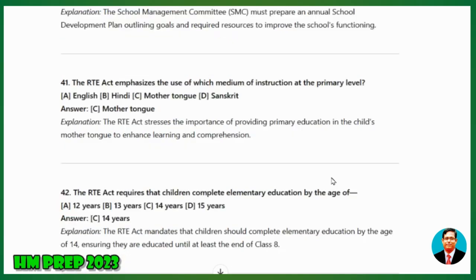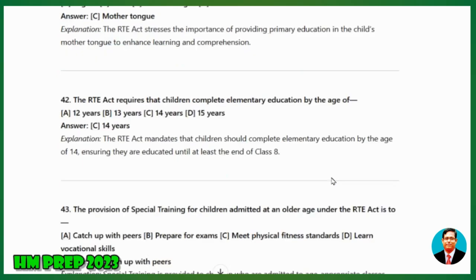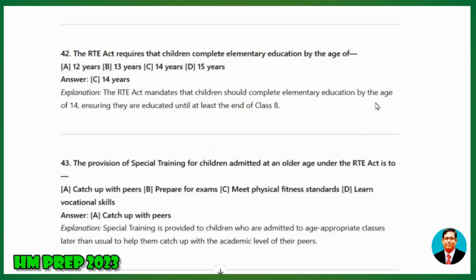42. The RTE Act requires that children complete elementary education by the age of A, 12 years, B, 13 years, C, 14 years, D, 15 years. Answer: 14 years. Explanation: The RTE Act mandates that children should complete elementary education by the age of 14, ensuring they are educated until at least the end of Class 8.